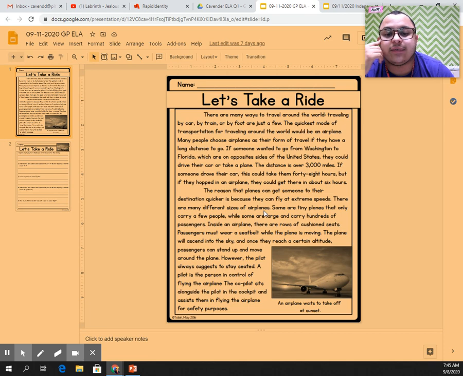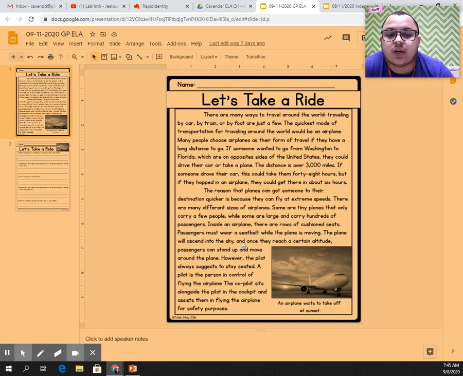There are many different sizes of planes. Some are tiny planes that only carry a few people, while some are large and carry hundreds of passengers. Inside an airplane, there are rows of cushioned seats. Passengers must wear a seatbelt while the plane is moving. The plane will ascend into the sky, which means the plane will go up into the air.